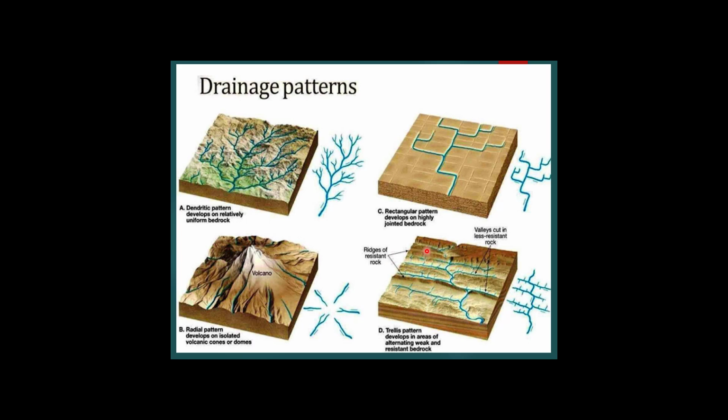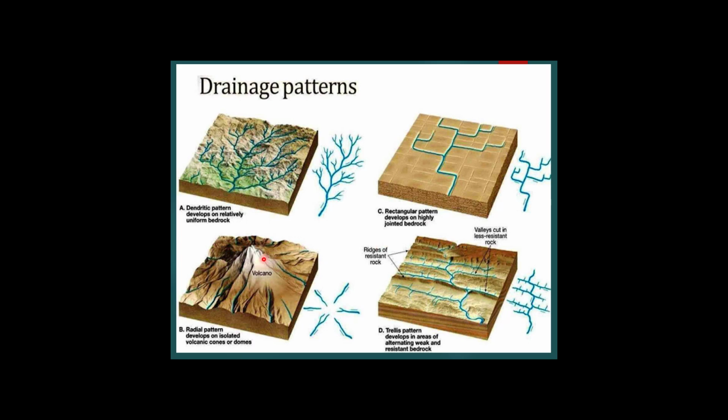These are the hard rocks in this map. It develops in the areas of alternating weak and resistant bedrock. Resistant means hard rock. This is the alternating weak and hard rocks. Third one is the rectangular pattern. It can be observed over strongly jointed rocky terrain, highly jointed bedrock.